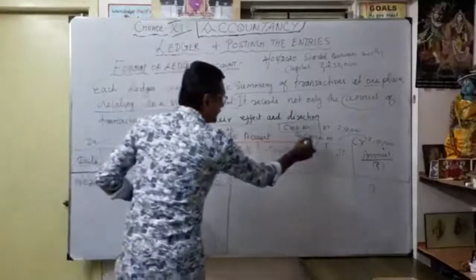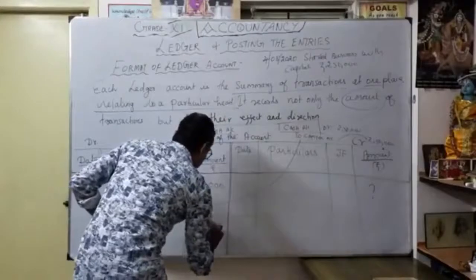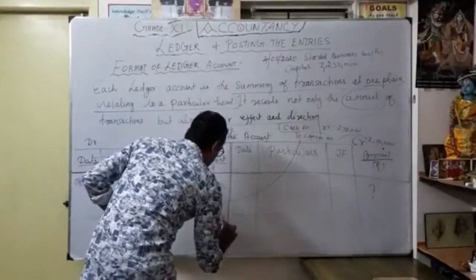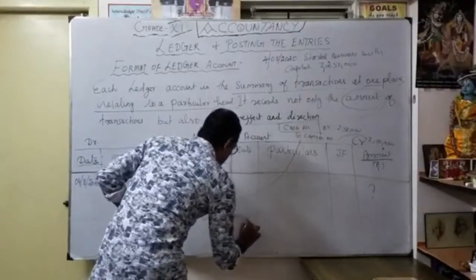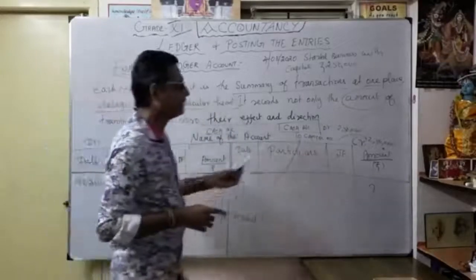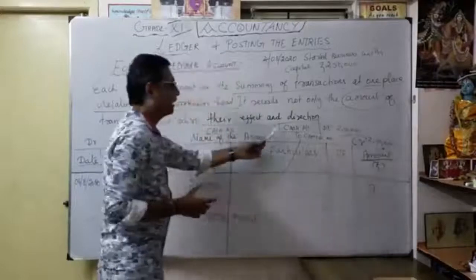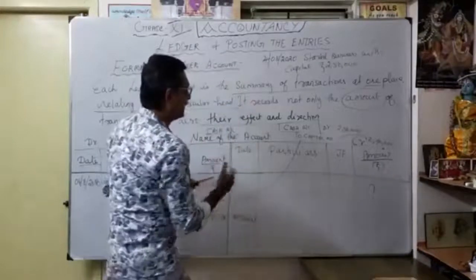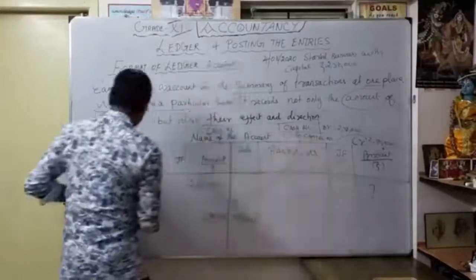Again, the name of the account I want to open here is capital account. Always make it two parts, one debit part and one credit part. For this, how am I going to write the capital account? In the cash account, I wrote to capital account.